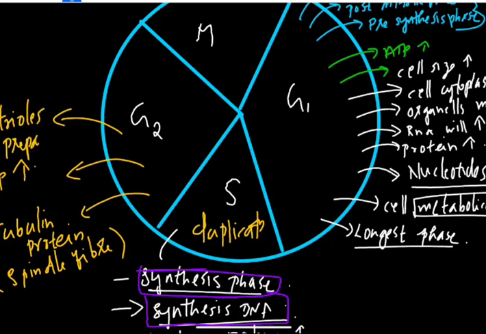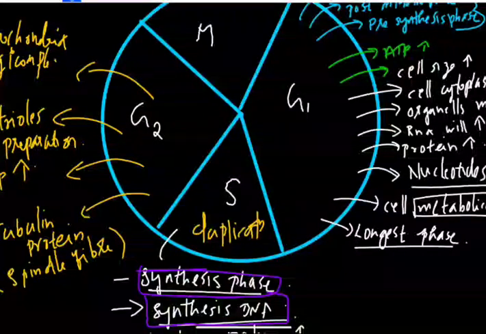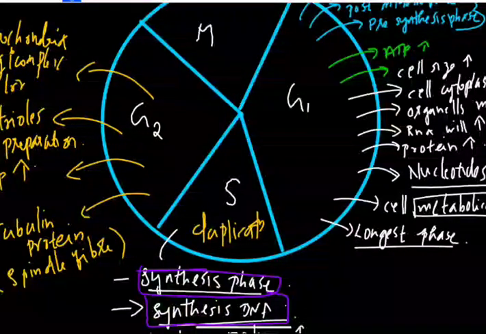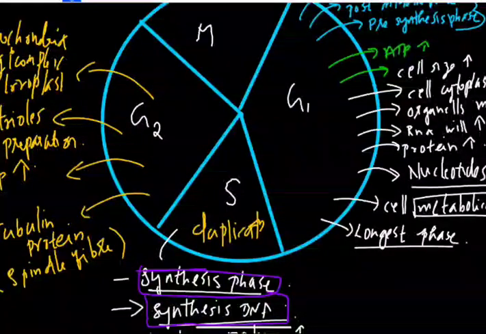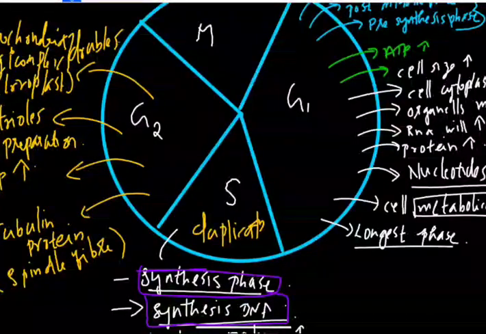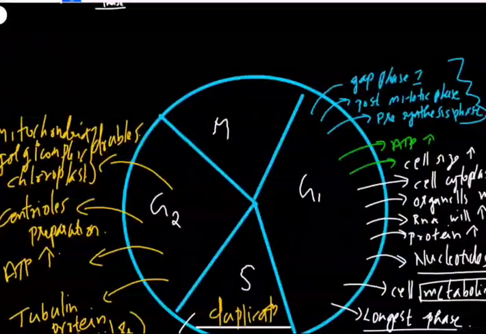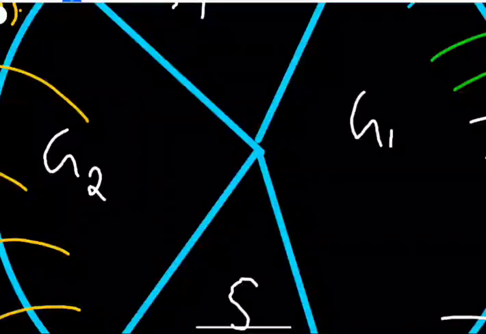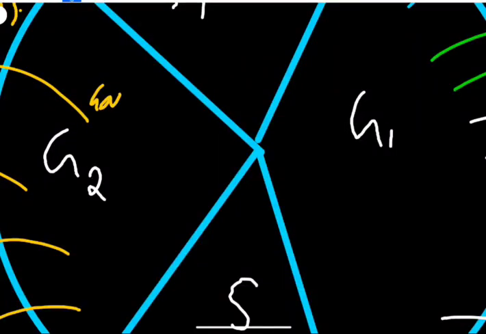Also, one thing that happens in the G2 phase is that after the S phase, the mitochondria, which has its own DNA, plus the Golgi complex and chloroplast, these will double in the G2 phase.